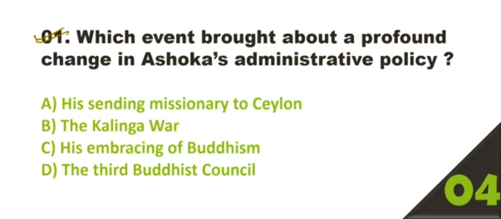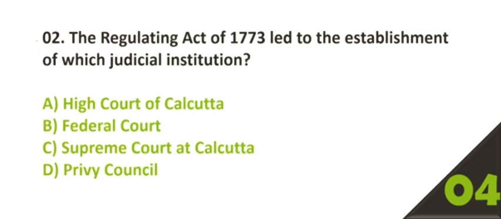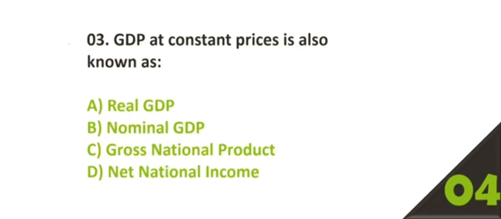Which event brought about a profound change in Ashoka's administrative policy? Option number B, the Kalinga War. Question number 2. The Regulating Act of 1773 led to the establishment of which judicial institution? Option number C, Supreme Court at Calcutta.